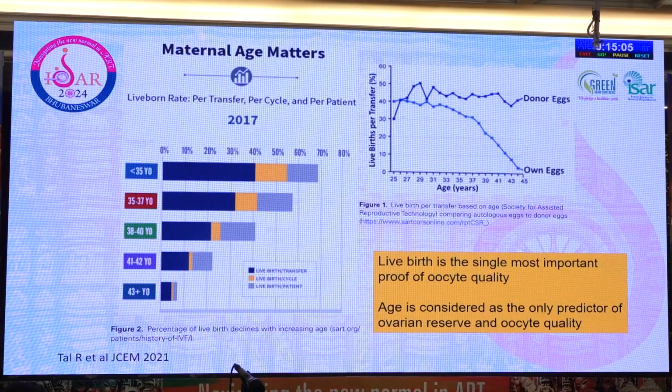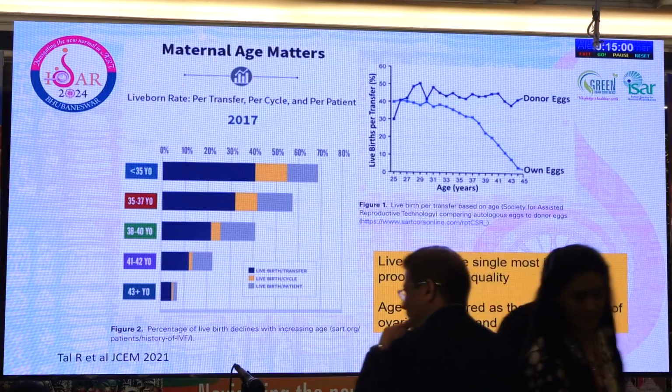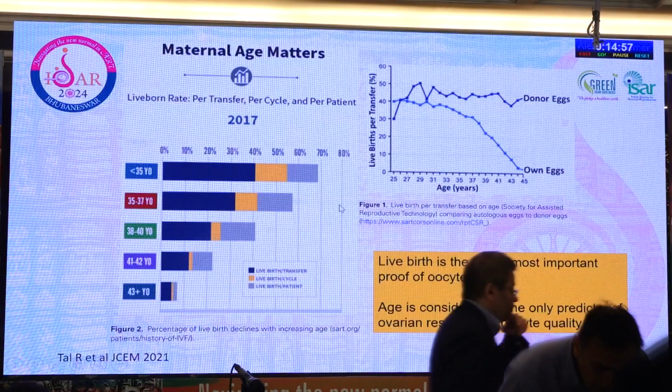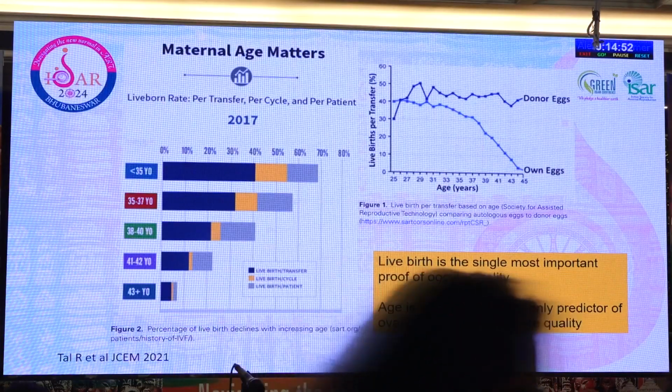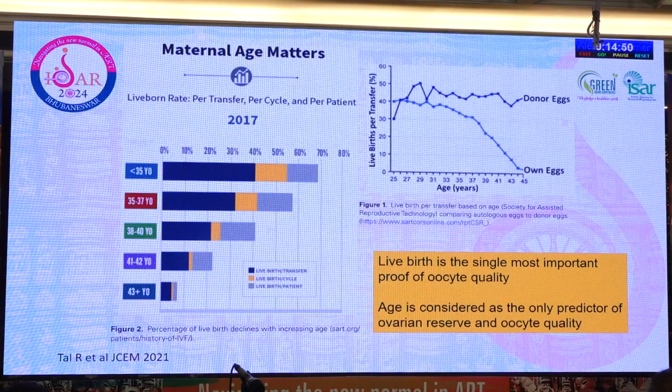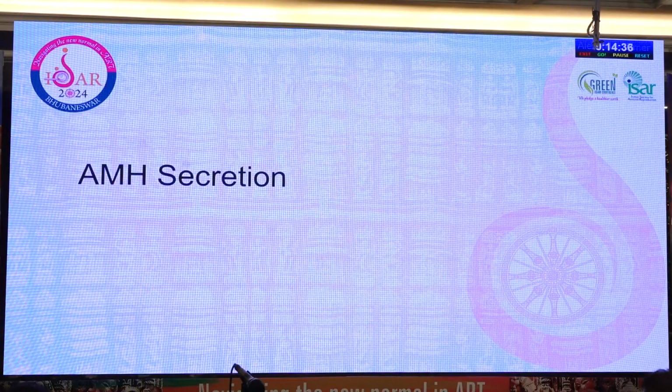We do know that of all the markers of ovarian reserve available, it is the maternal age which is known to predict the pregnancy. It is considered as the single most important proof of oocyte quality, and live birth is considered as the single most proof of oocyte quality. And age is the only predictor of ovarian reserve and oocyte quality. But can we add AMH to this equation, and does it actually have a predictive value for oocyte quality and pregnancy outcome? That is something we will look into over the next 15 minutes or so.